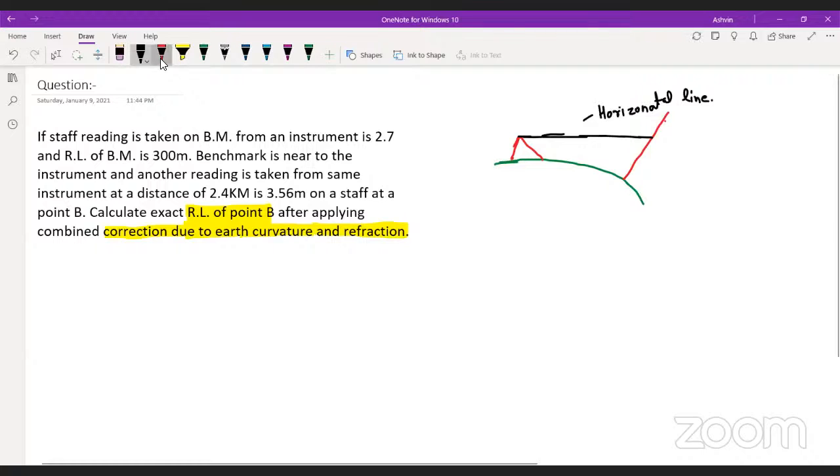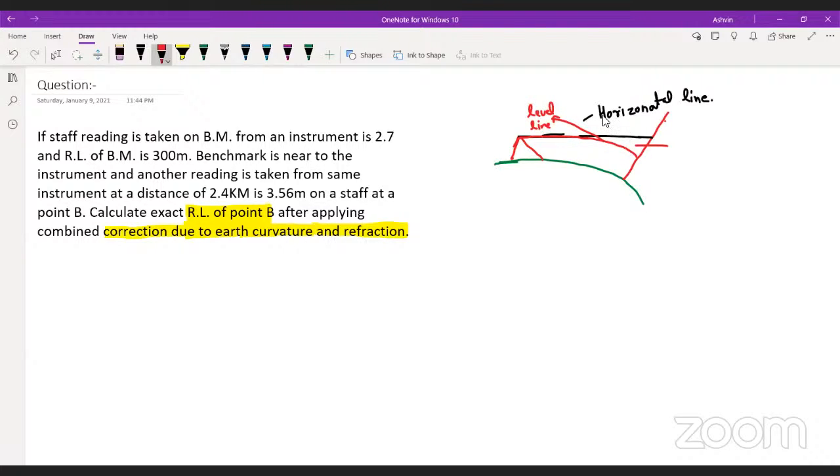Now consider this thing. If I want to calculate the correct height, my line of sight should be like this. This red line is called the level line.